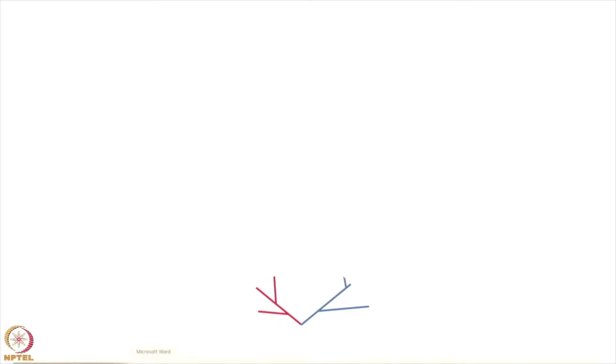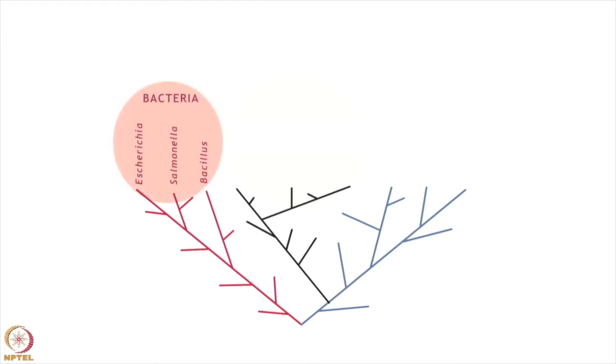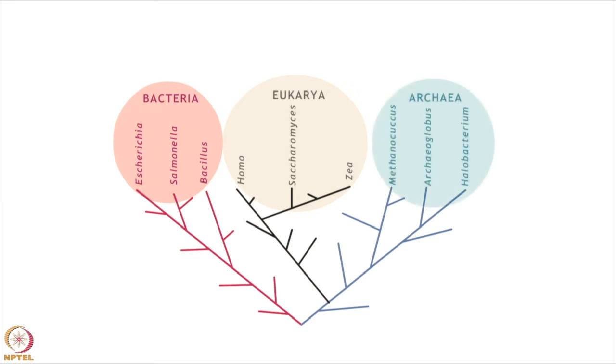One of the most recent classifications of living organisms is a three-domain system consisting of bacteria, eukarya, and archaea. Although archaea were originally considered as bacteria, they were later classified into their own domain due to several differences in their metabolic pathways and genetics. Eukaryotes are believed to have evolved through several endosymbiotic relationships between various bacteria and archaea.